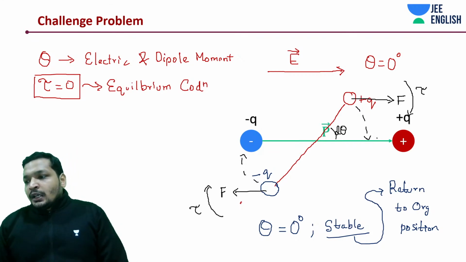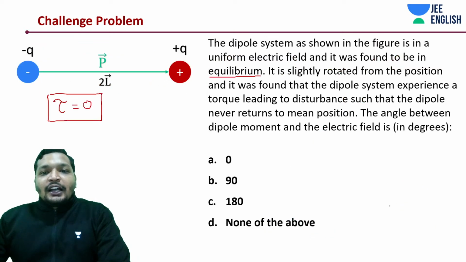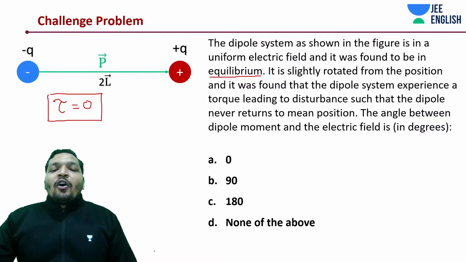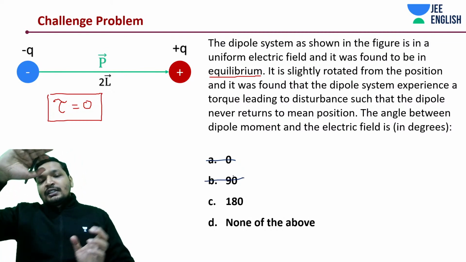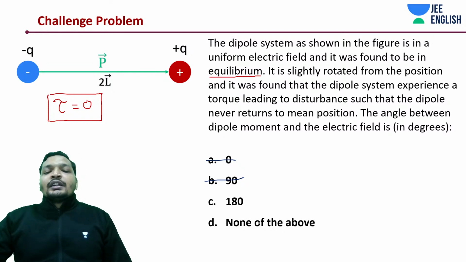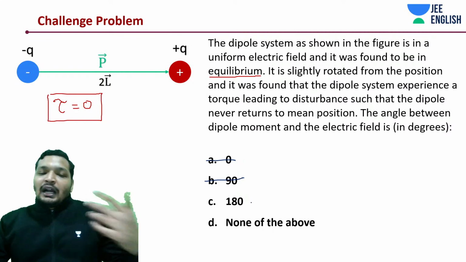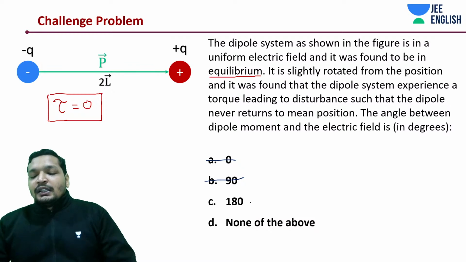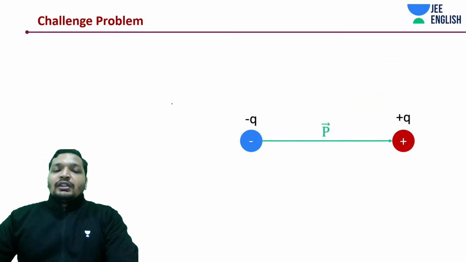Clear? Our question says it's in equilibrium and it has been disturbed, but it never returns back once disturbed. So obviously the answer is not 0. At 90 degrees, if you disturb it a little bit, it will start rotating. The leftover option is 180 degrees, which is the answer where it's actually in equilibrium. At 90 degrees, it's not in equilibrium. But let's understand this concept.